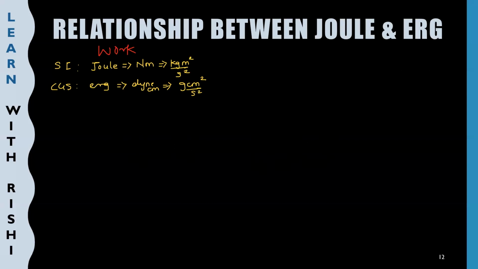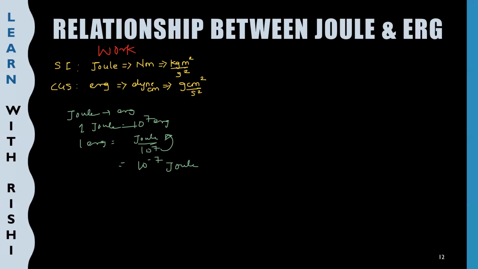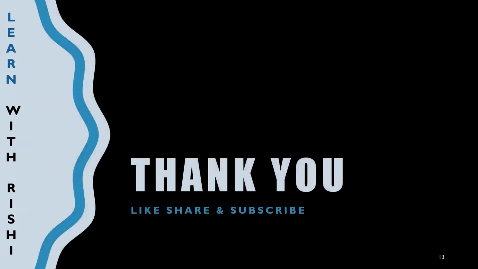Then we learned about the conversion of joule to erg. 1 joule is equal to 10 raised to 7 erg, or 1 erg is equal to joule upon 10 raised to 7, or you can write 10 raised to minus 7 joule. So this is the summary of the topic, units of work and the relation between joule and erg. This is the end of today's session.